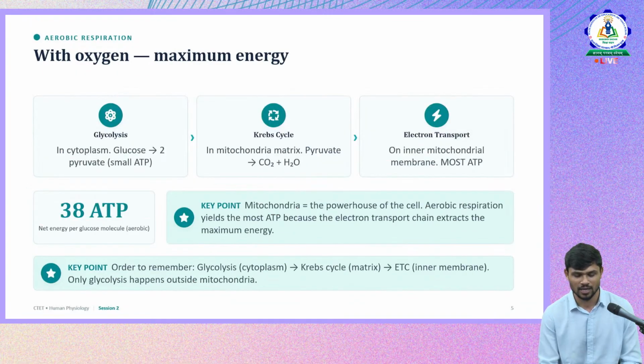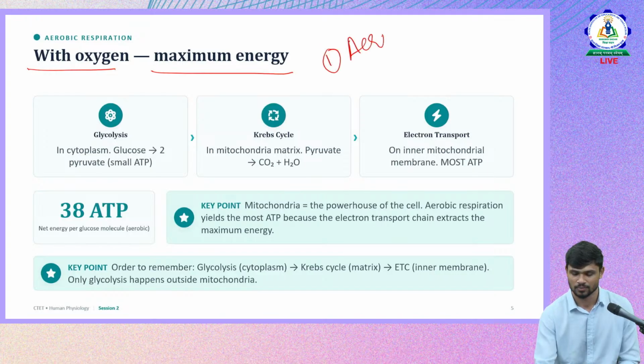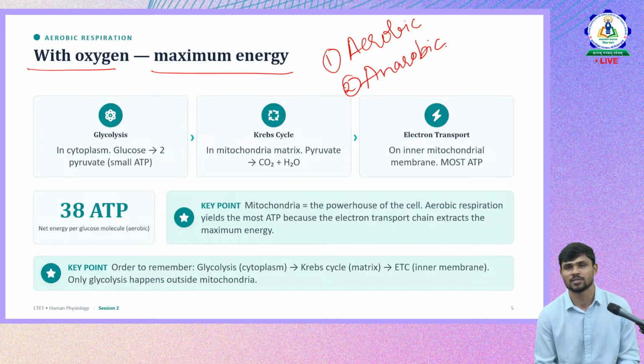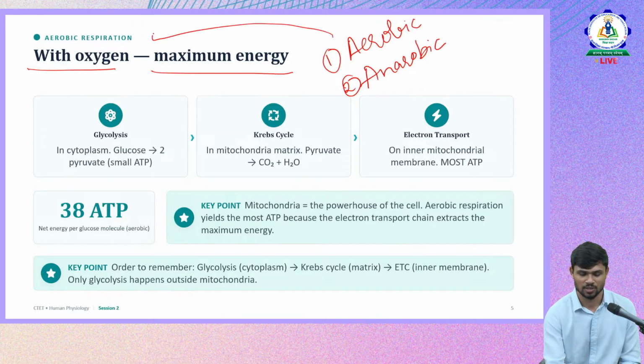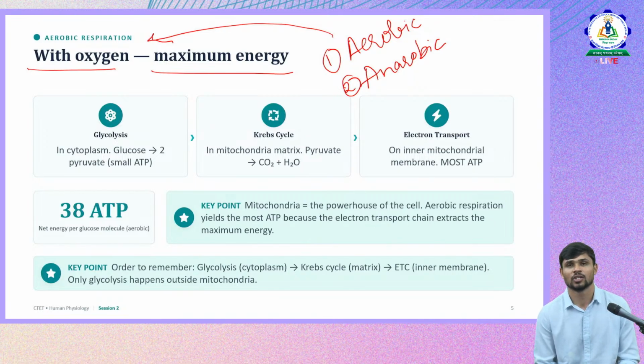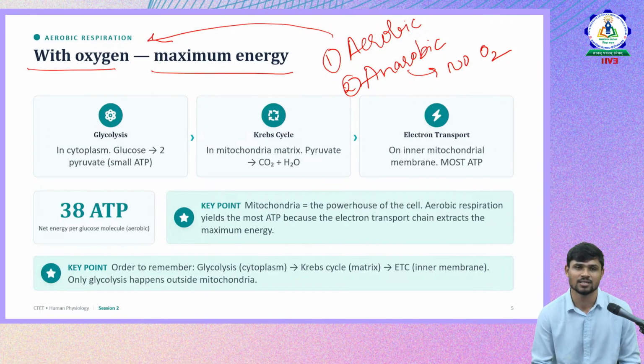We'll move forward and see what happens in cellular respiration with oxygen. There are again two types of respiration: one is aerobic respiration, the other is anaerobic respiration. Aerobic respiration involves oxygen, the respiration in which oxygen is present, whereas in anaerobic respiration there is no oxygen. If any respiration happens in the absence of oxygen, that is anaerobic respiration.